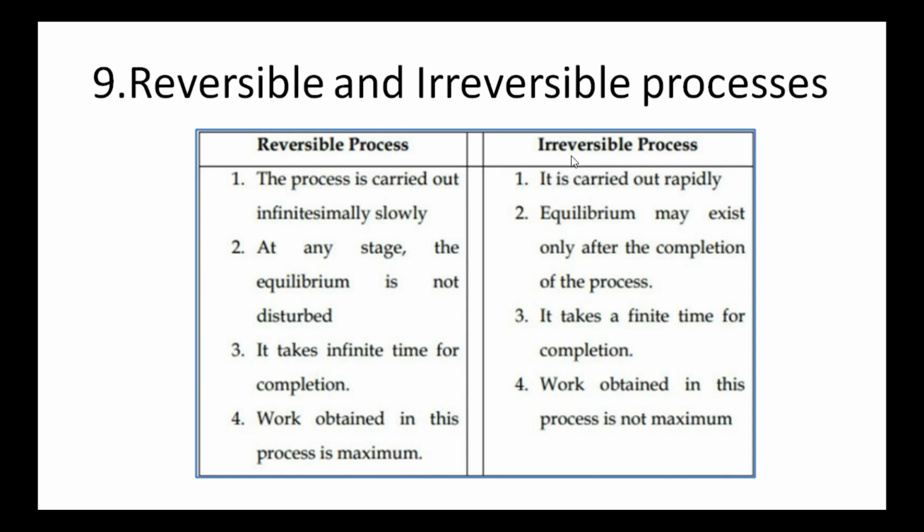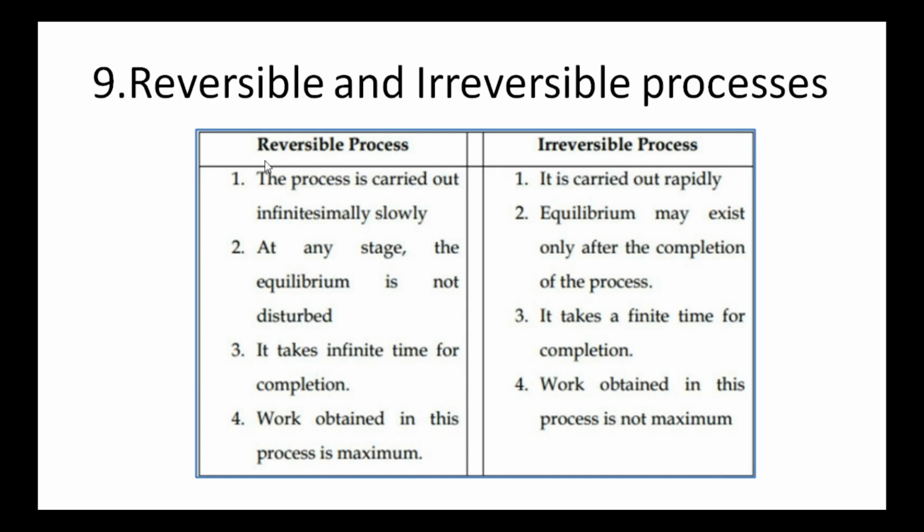Next I am explaining the irreversible process. Irreversible process, it is carried out rapidly. In this process, the equilibrium may exist only after the completion of the process. Irreversible process takes a finite time for completion. And the work obtained in this process is not maximum.